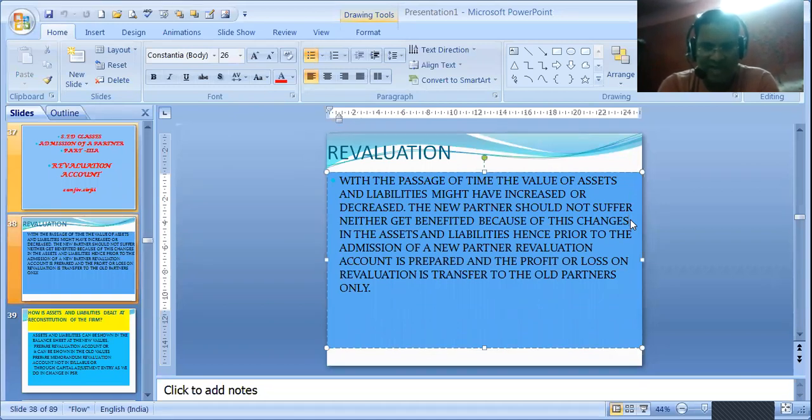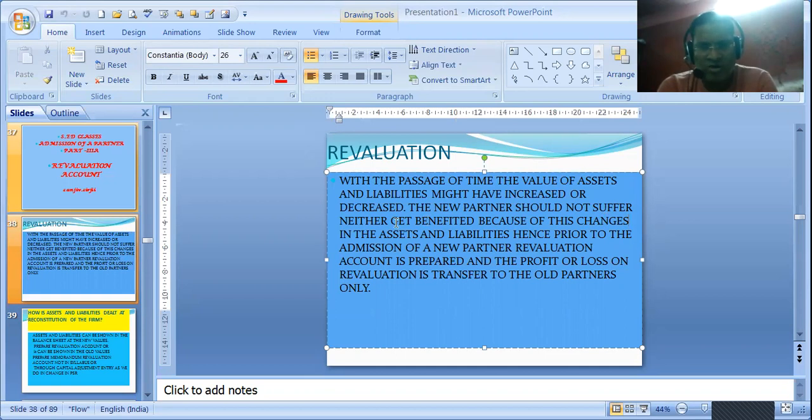I have purchased my asset way back, my land, which I purchased in, suppose, 5 lakhs. Now its value has become almost 12 lakhs. So if a new partner will join, the asset value is shown as 5 lakhs. So he may suffer. He will think that the business doesn't have much capital, much assets. So in order to avoid the new partner gaining any benefit or suffering, before he joins, we revalue the assets and liabilities as per the present valuation.